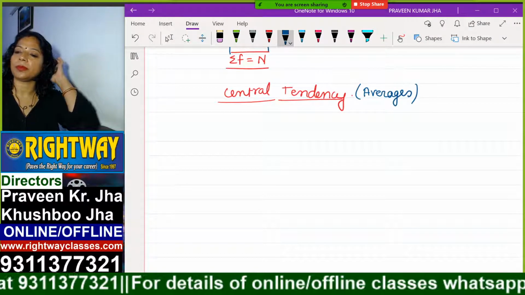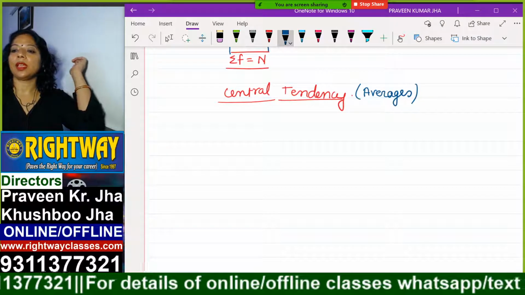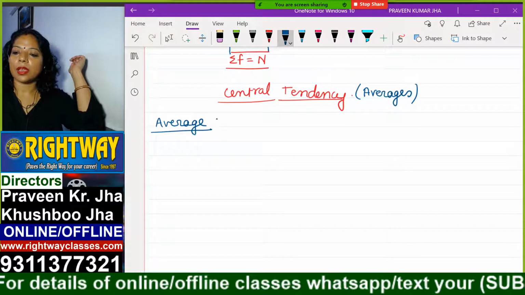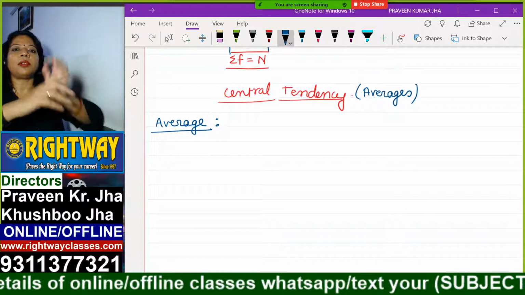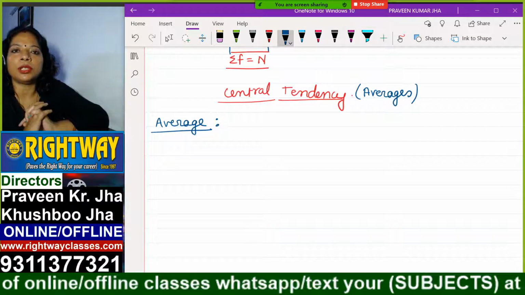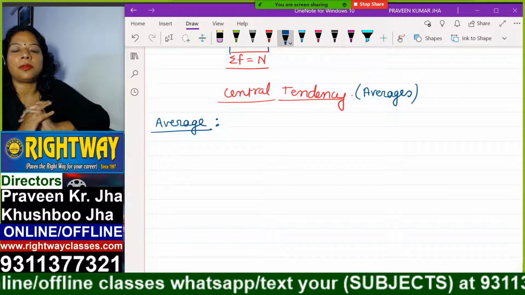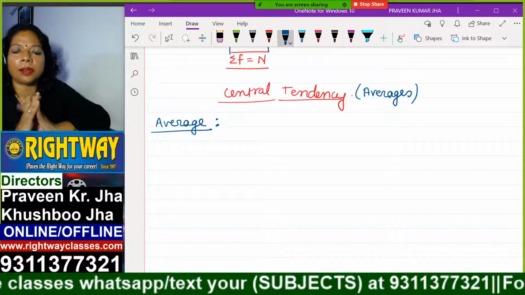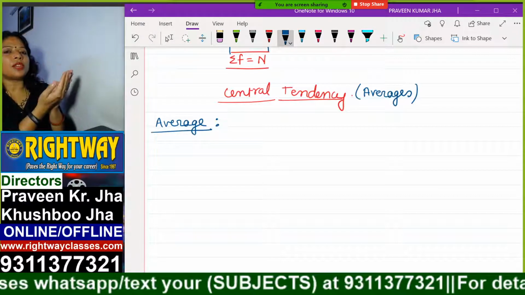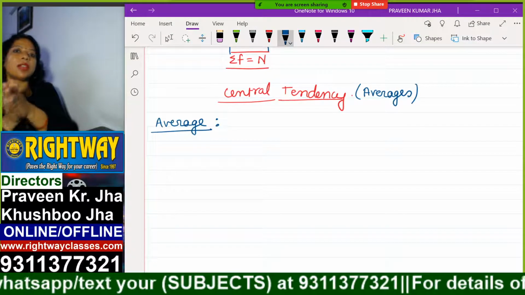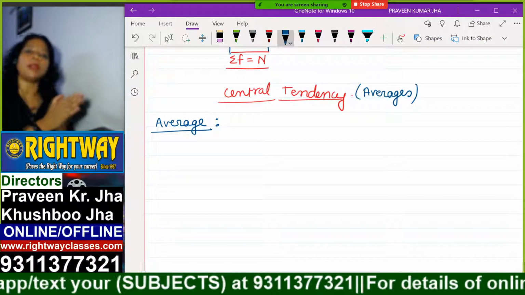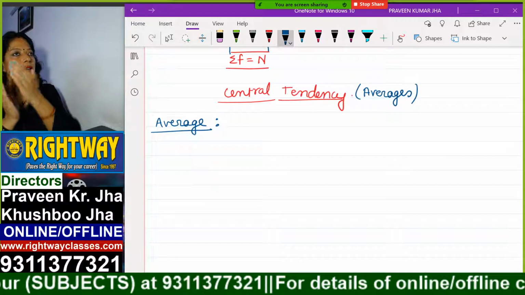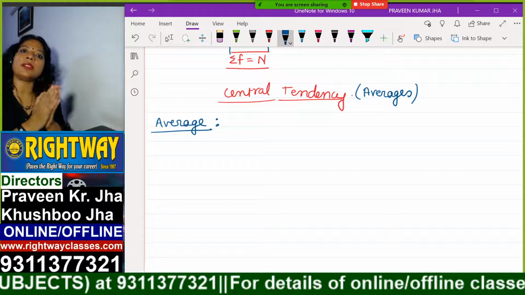Now see, what is average? Suppose our Prime Minister Narendra Modi is going to your country Afghanistan, and he signs some pact or treaty with that country. The next day the news is that India has signed a pact or treaty with Afghanistan.